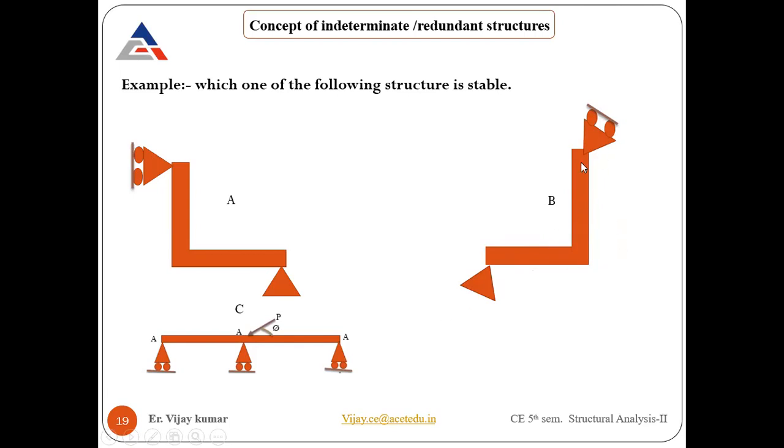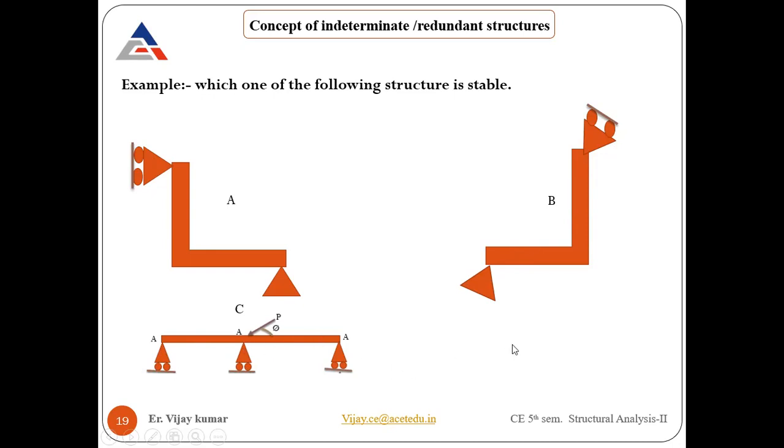The number of reactions is 2 and 3, there is no partial constraint, and they are not parallel, but one condition is not satisfied: they are concurrent to each other. Similarly here, they are not concurrent, the reactions are not partially constrained, but they are parallel to each other. So that's why it's unstable.